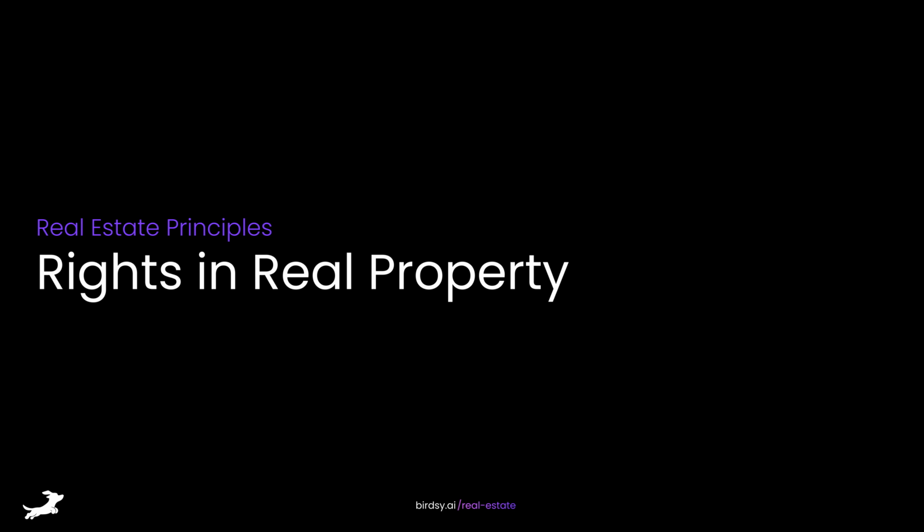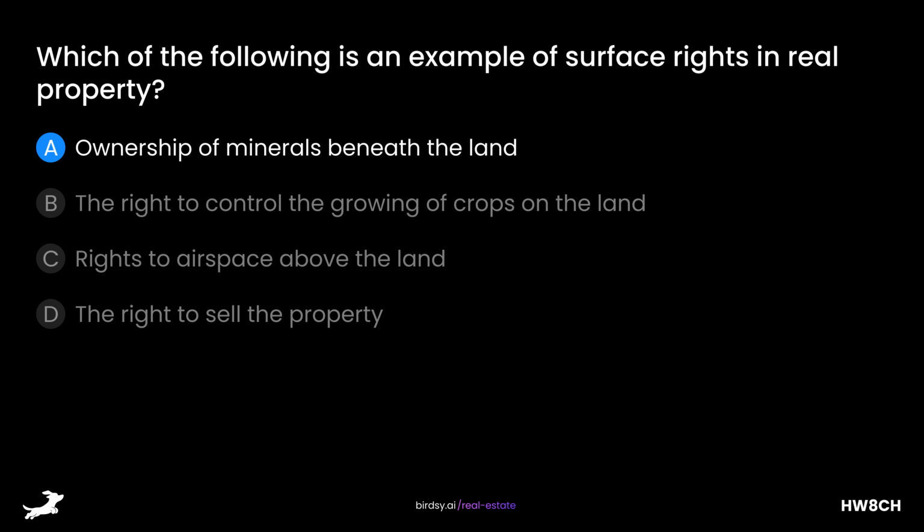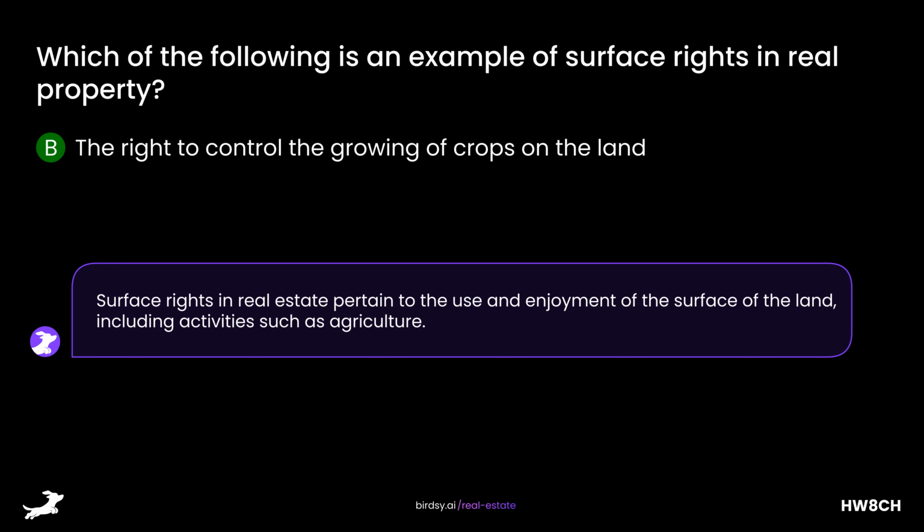Rights in real property. Which of the following is an example of surface rights in real property? Is it A, ownership of minerals beneath the land, B, the right to control the growing of crops on the land, C, rights to airspace above the land, or D, the right to sell the property? The answer is B, the right to control the growing of crops on the land. Surface rights in real estate pertain to the use and enjoyment of the surface of the land, including activities such as agriculture.